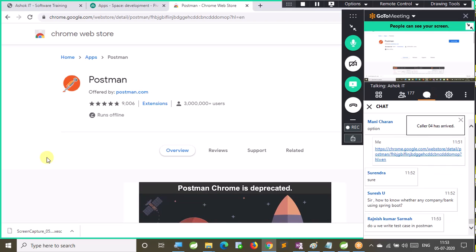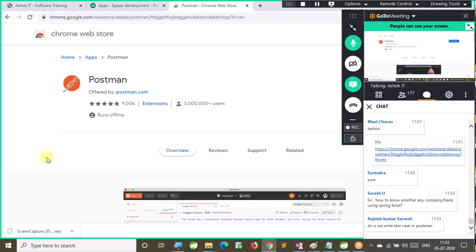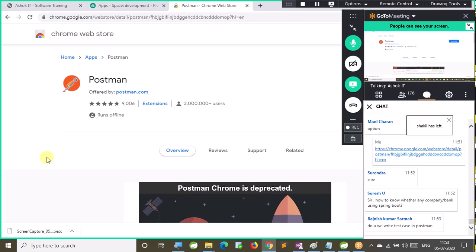So by looking at the URLs, we can't understand whether they are using Boot or not, sir. By looking at the URL, we can't know that. Test cases we can write in Postman. Yes, tests will be performed by using Postman.